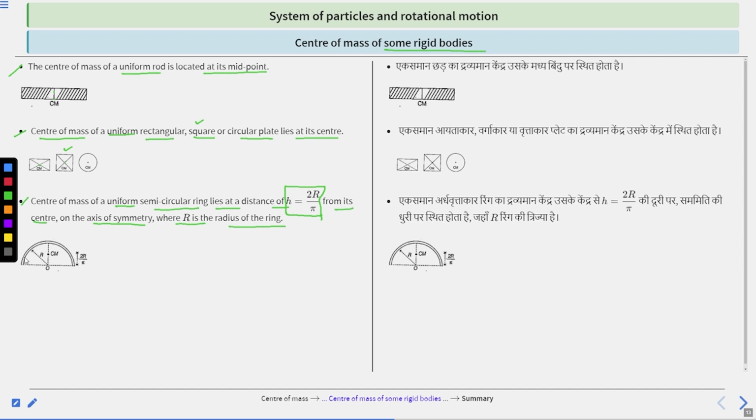This is the uniform semicircular ring, and its center of mass lies at height 2r divided by pi. Here this is the center of mass of the uniform semicircular ring. Clear? So first is the uniform rod, second is the rectangle, square and circular plate, and then the uniform semicircular ring. Clear?